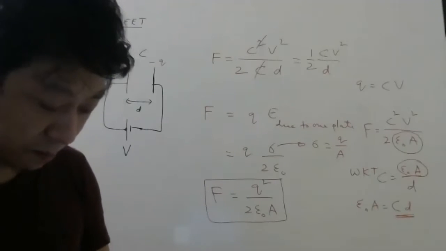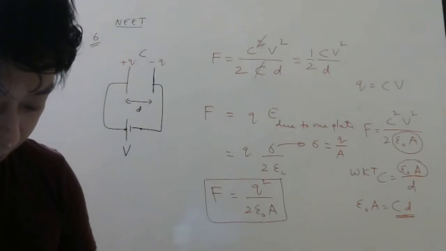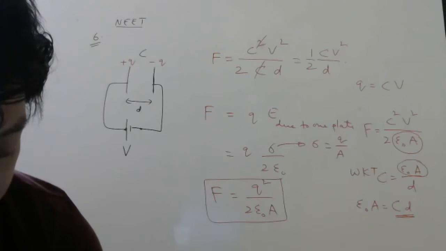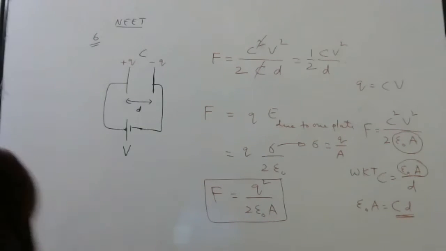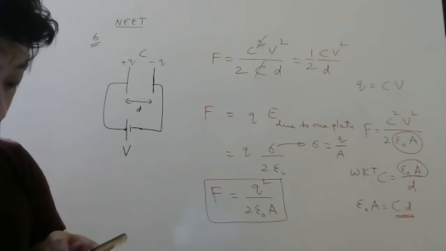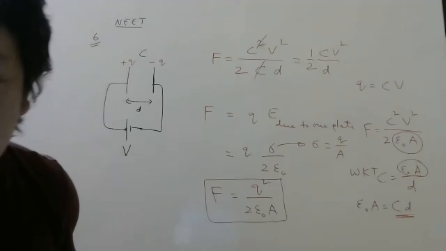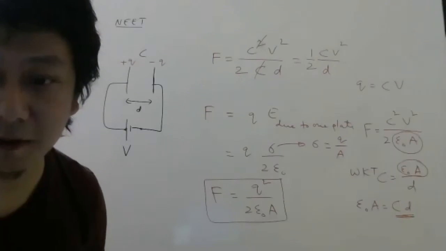You have to keep simplifying till you reach the option. Option B, yes, CV square by 2D. Correct. Tanmaya, Hafsa, Saida, very good.